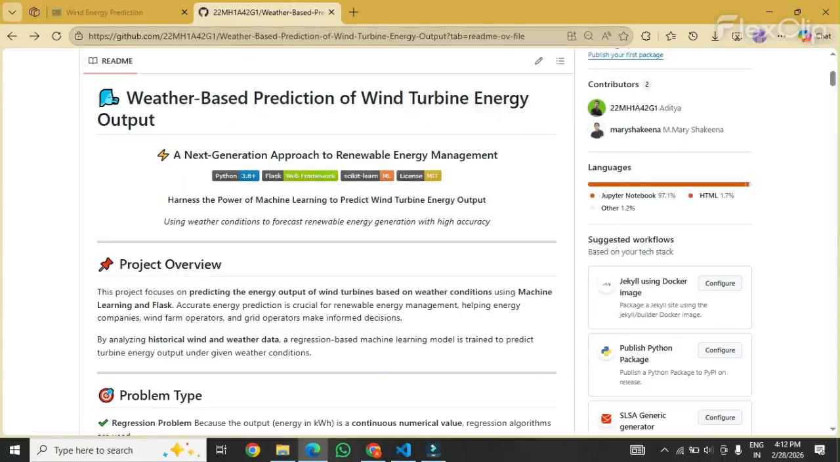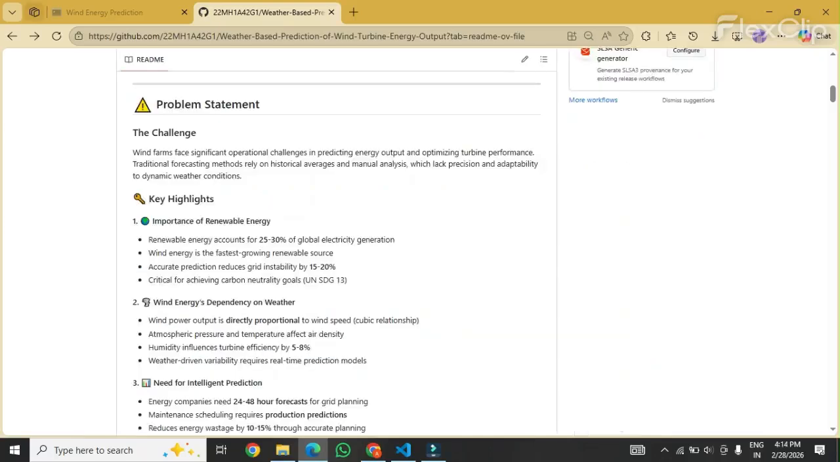Our project title is Weather-Based Prediction of Wind Turbine Energy Output. Wind turbine power generation depends on weather conditions like wind speed, temperature and pressure. Our objective is to predict wind turbine energy output using machine learning.